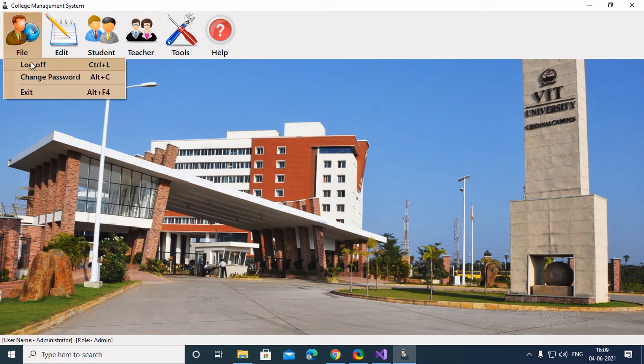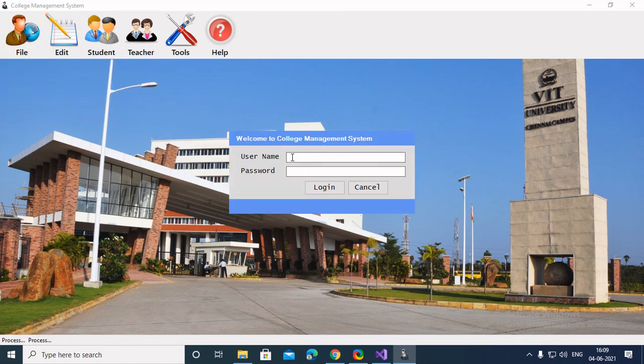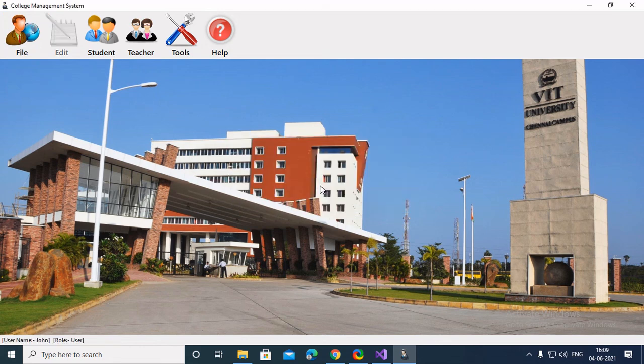And as you can see, this was all by the admin view. For the user view, it changes everything. For example, we created a user named John, and as you can see, the username is John and the role is user.